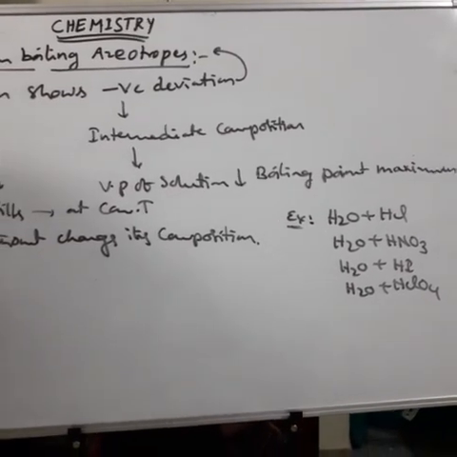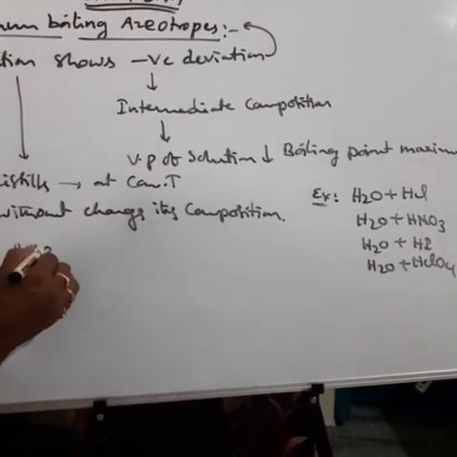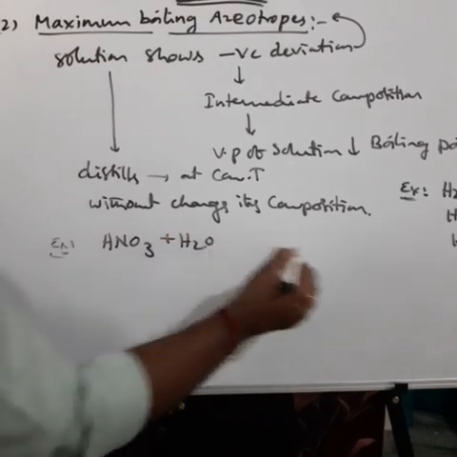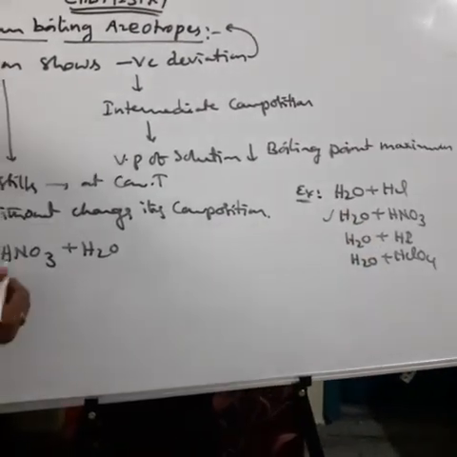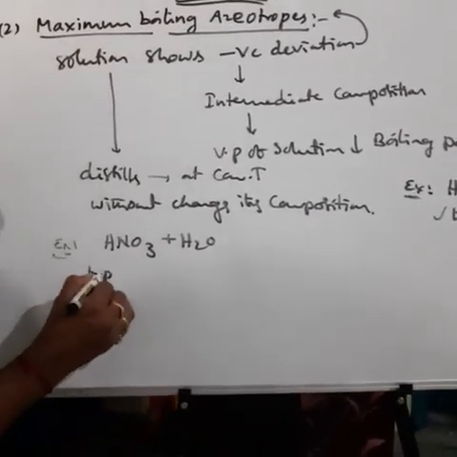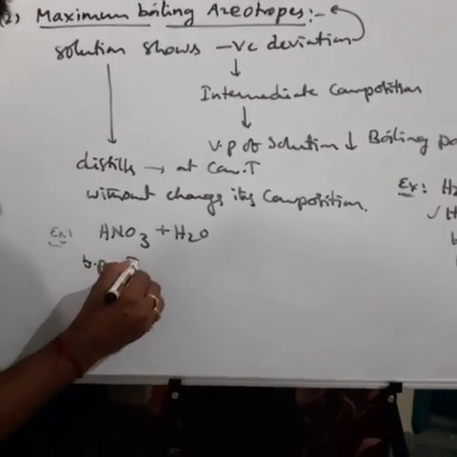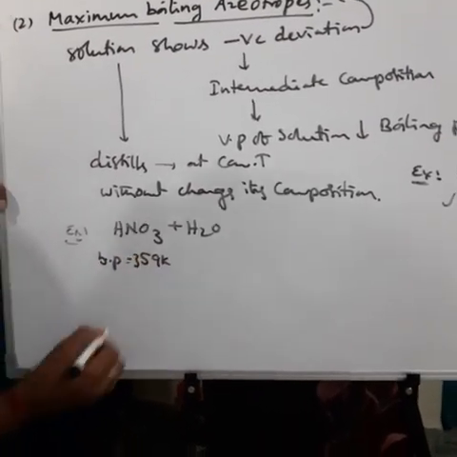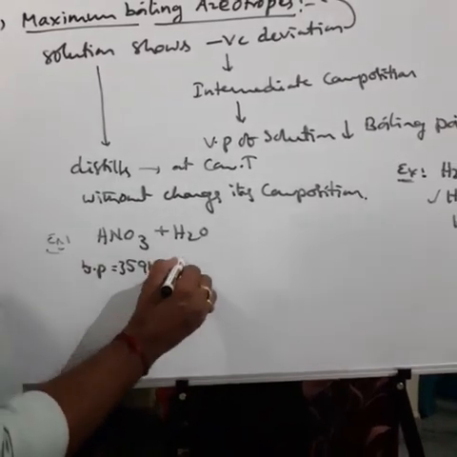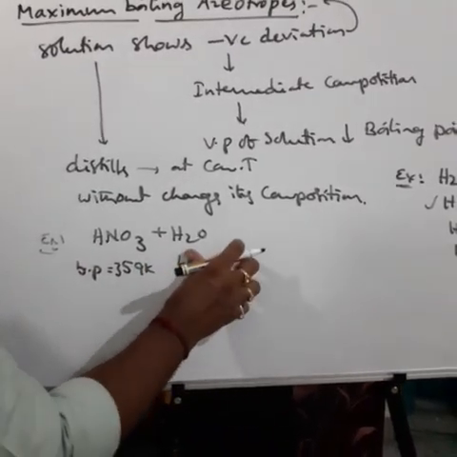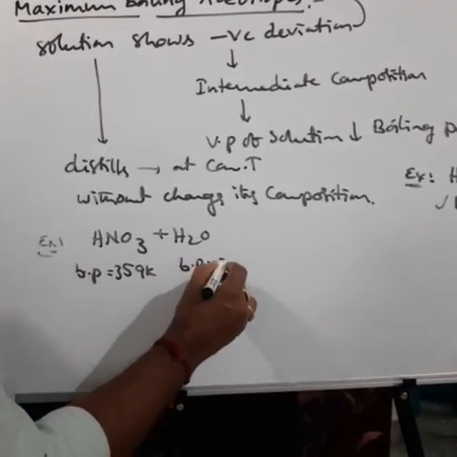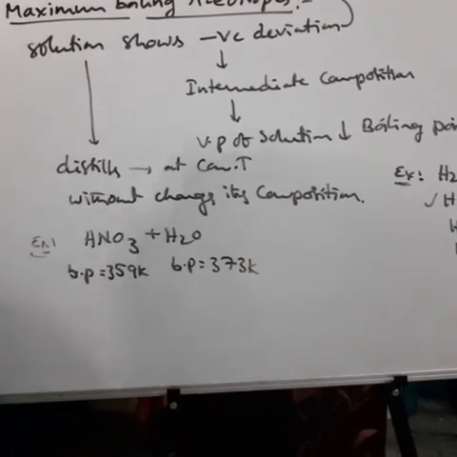See the example: HNO3 plus H2O. Here the HNO3 boiling point is 359 Kelvin. The H2O boiling point is 373 Kelvin.